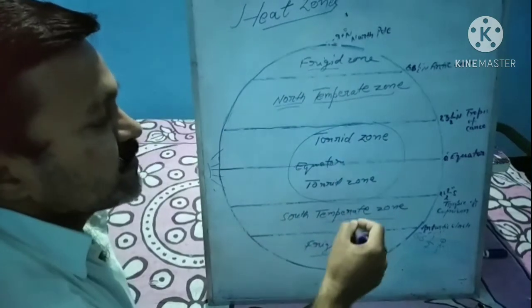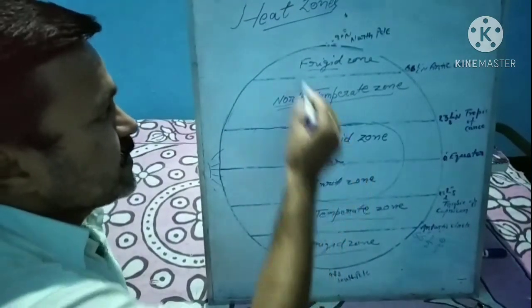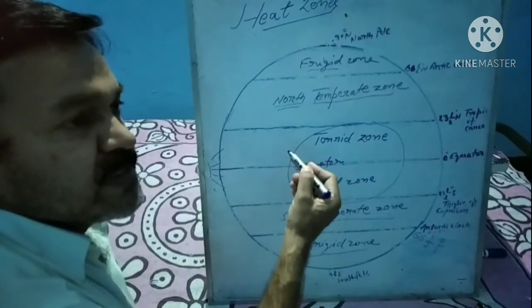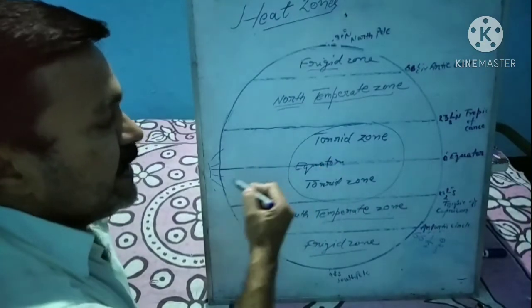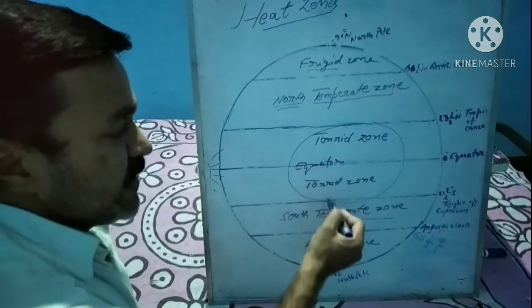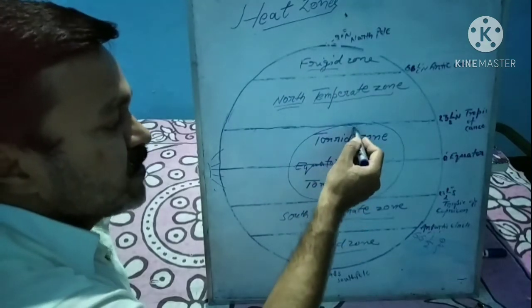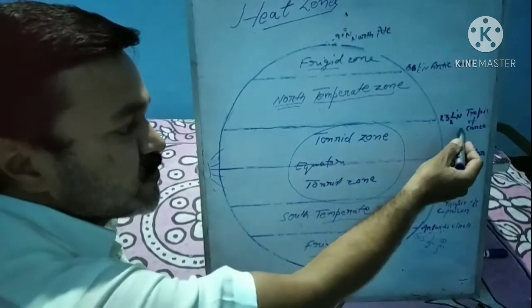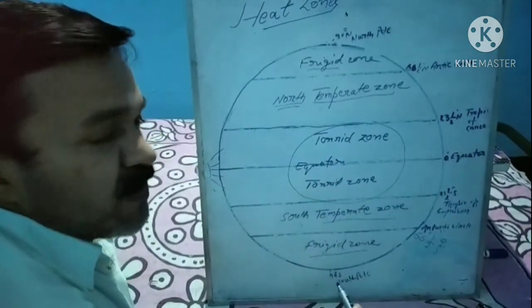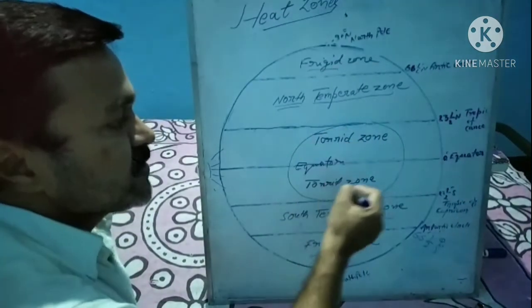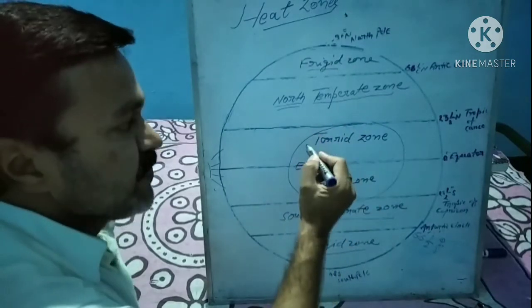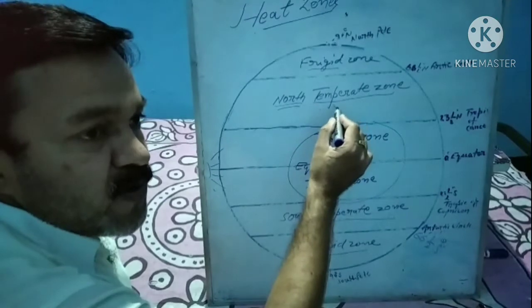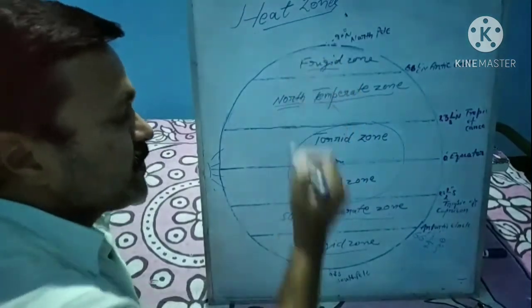So in this way, we have observed that there are different heat zones on the basis of receiving sunlight. Sunlight is highly received near the equator, up to the 23 and a half degree north to 23 and a half degree south latitudinal extent, which is bounded by the Tropic of Cancer and Tropic of Capricorn. These regions are known as torrid, meaning very hot, and thereafter temperate meaning neither hot nor cold, moderate, and thereafter frigid.